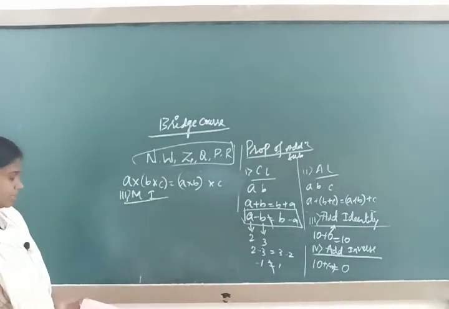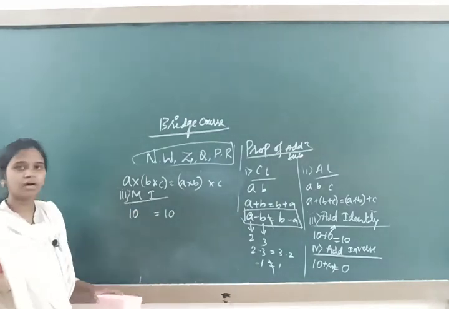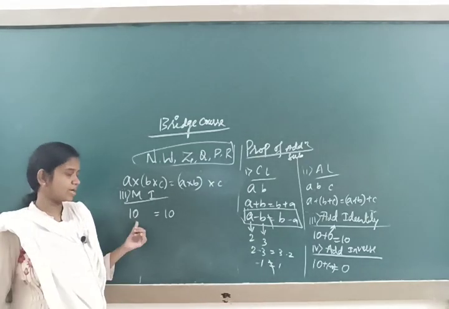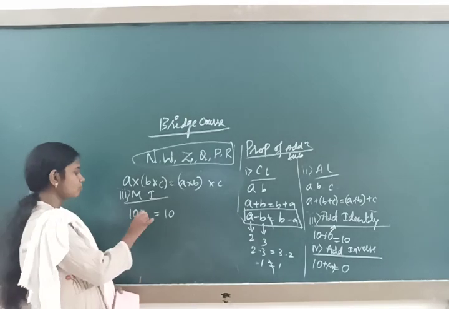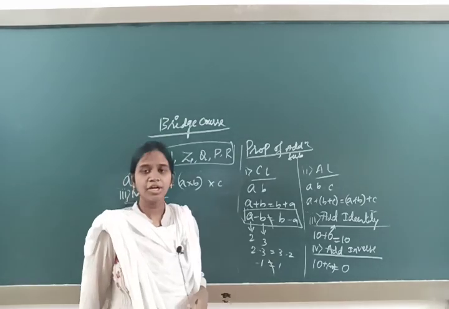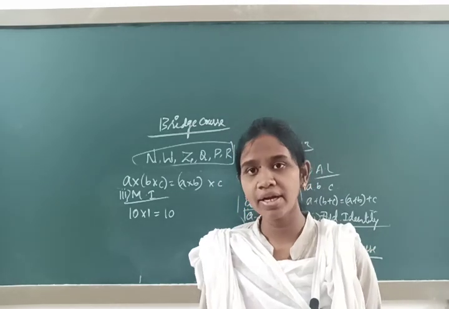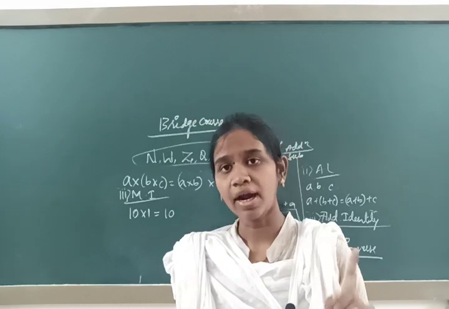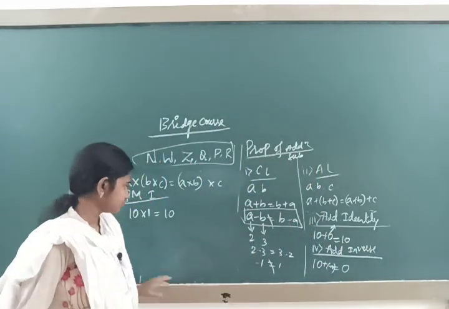Multiplicative identity. If you are having a 10 and I am asking that you should be remained with the 10 itself, then which number are you going to multiply? Obviously, you are going to multiply it by 1. It means that the additive identity value is 0, whereas the multiplicative identity value is 1. 1 is the multiplicative identity and 0 is the additive identity. Keep in mind these values.